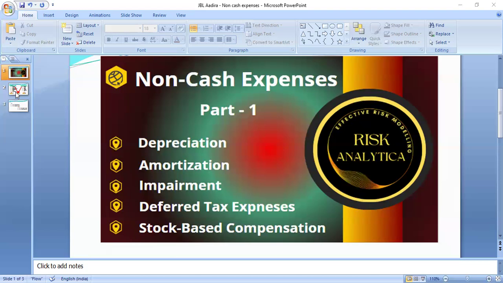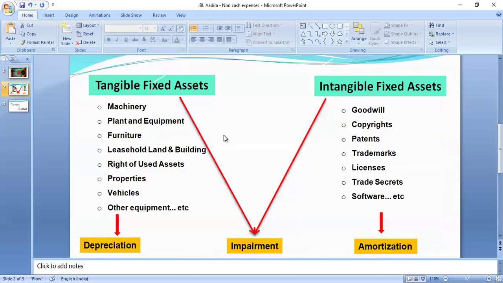Depreciation is a systematic allocation or systematic reduction of the value of fixed assets. When I say fixed assets, I mean tangible fixed assets like property, plant and equipment, machinery, furniture, leasehold, building or land, right of use asset, vehicle, other equipment against which we have to charge depreciation.